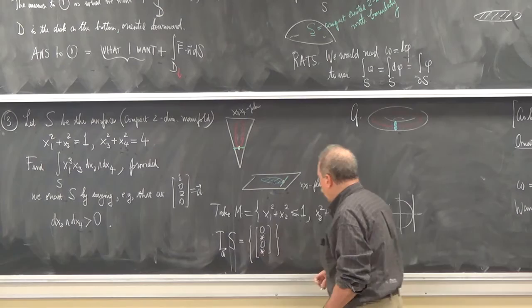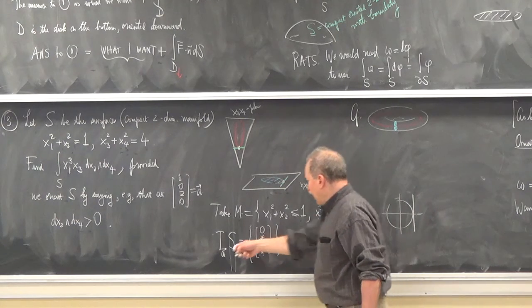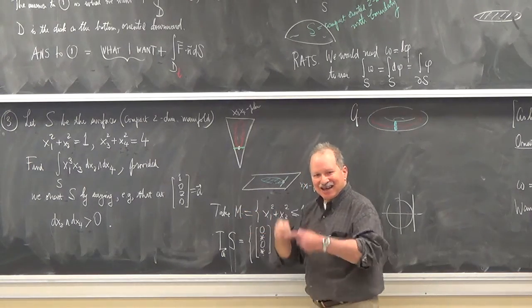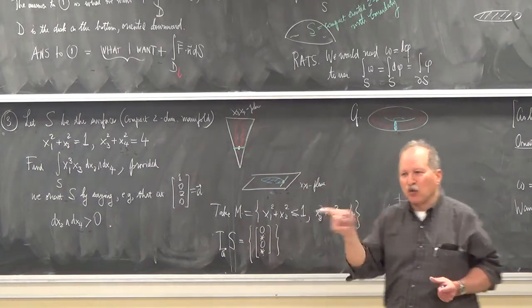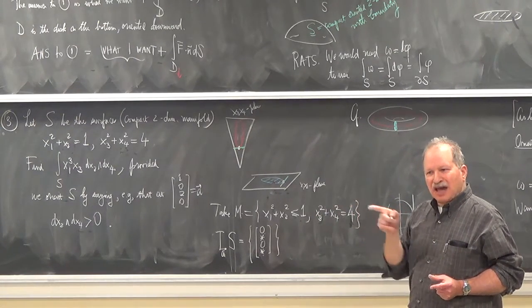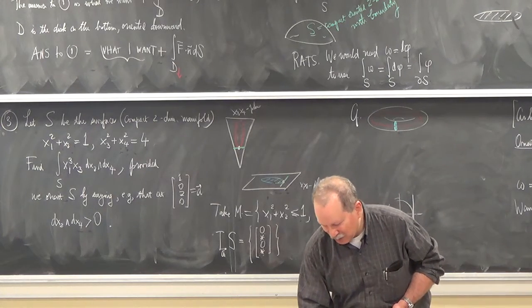Now, what is the outward pointing normal of S relative to M? You have S sitting inside M. How do I go outward, perpendicular to S but still tangent to M? What vector is going to point me in that direction?